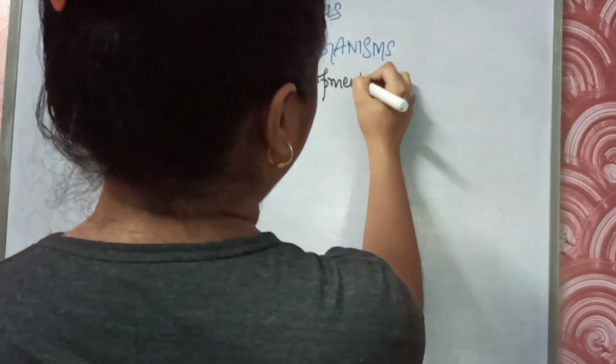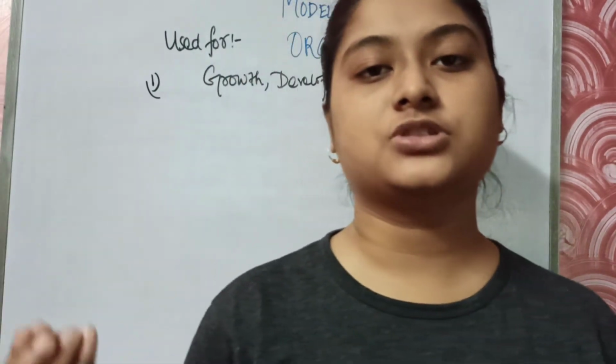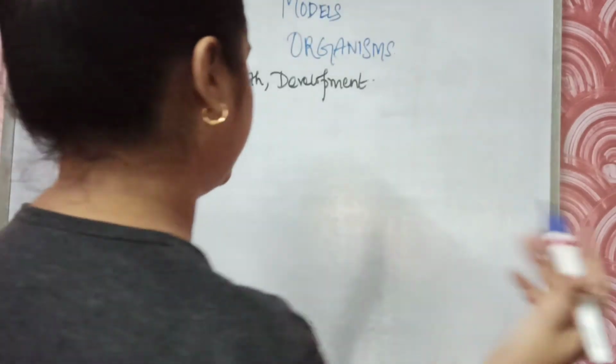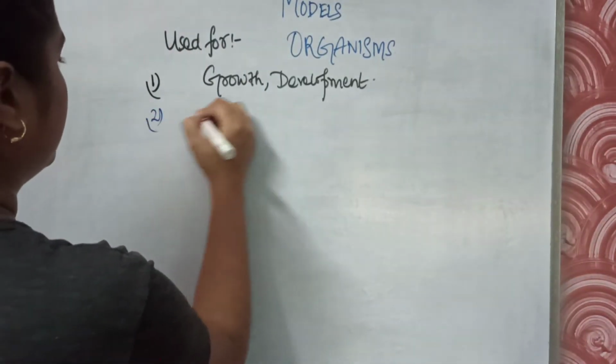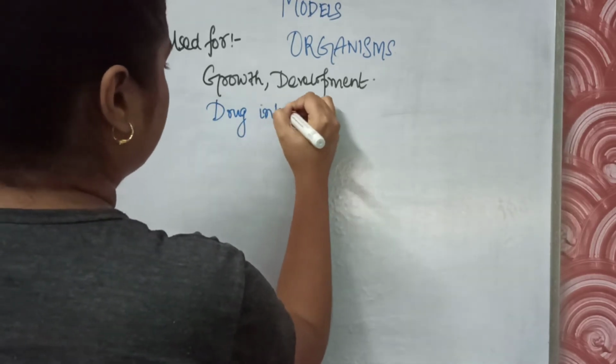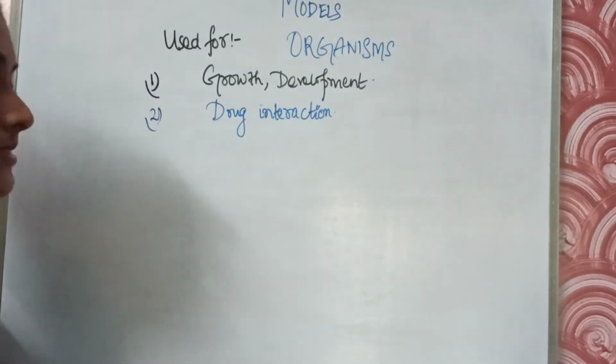Suppose a model organism is reproducing and giving offspring. It can help scientists study the zygote or the embryo of that particular model organism. It can also help to study drug interaction and the mechanism on that particular model organism.